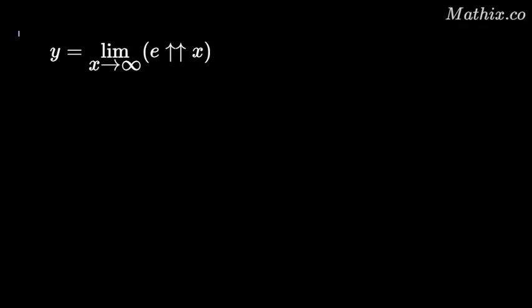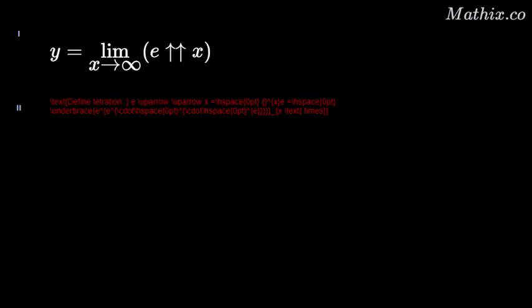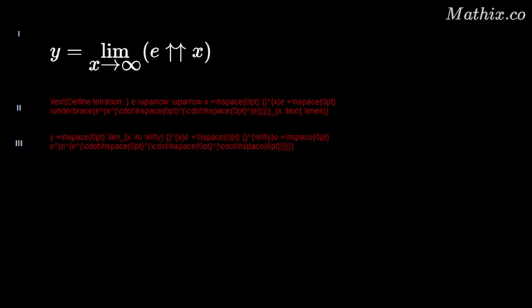The problem is to find the limit of the infinite power tower of e as x approaches infinity. Tetration is defined as iterated exponentiation, where e is raised to the power of e repeatedly x times. The limit y equals the infinite power tower of e, which is e raised to the power of e raised to the power of e, and so on infinitely.